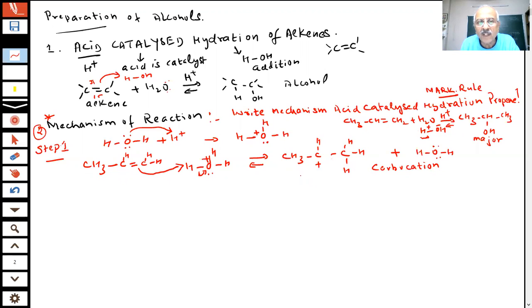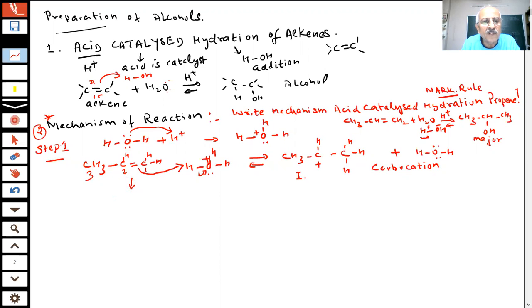But this is one carbocation, and another possibility is that the hydrogen attaches at the other carbon. This is my numbering 1, 2, and 3. If it has attached at carbon 1, we get one carbocation. If it attaches at carbon 2, student, what can happen? Another possibility.